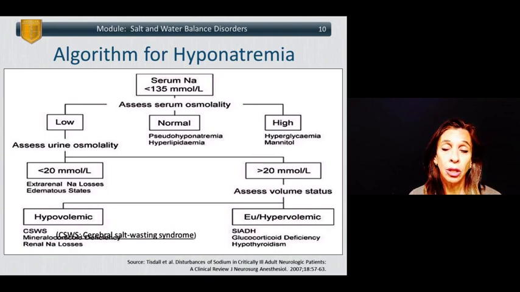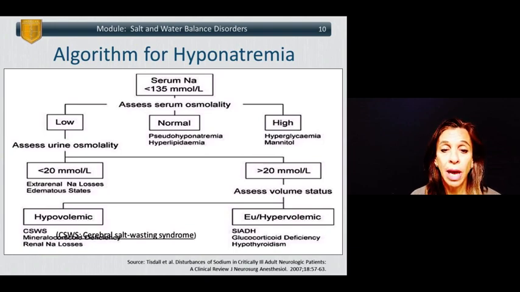If the urine osmolality is greater than 20 millimoles per liter, then one assesses the volume status. If hypovolemia is present, one considers cerebral salt wasting syndromes, mineralocorticoid deficiencies, and renal sodium losses. If one is hypervolemic or euvolemic, one considers SIADH, glucocorticoid deficiency, or hypothyroidism as etiologies.